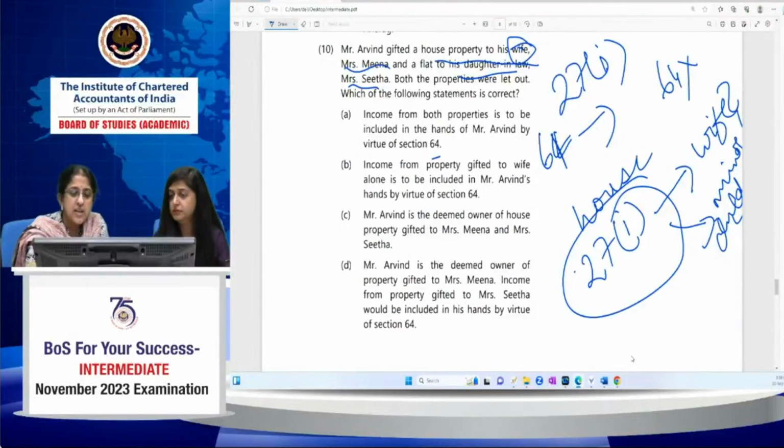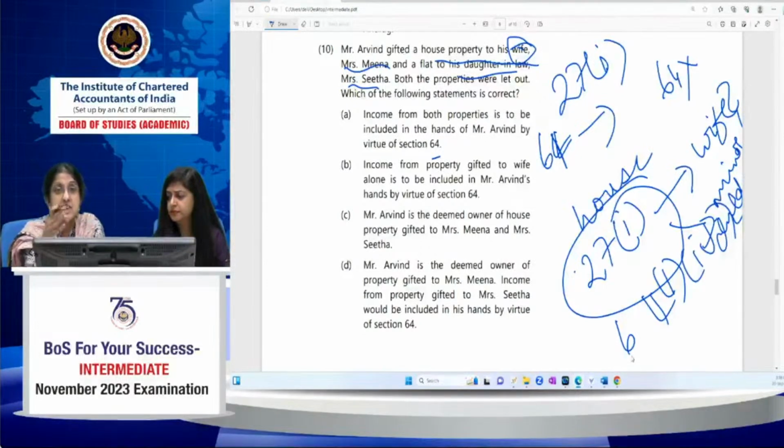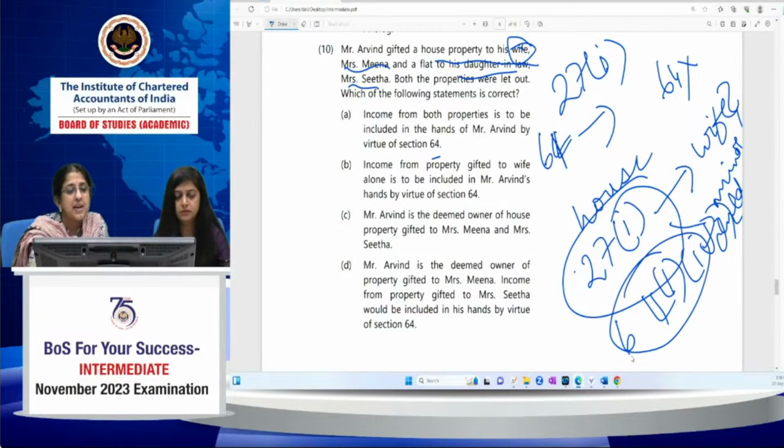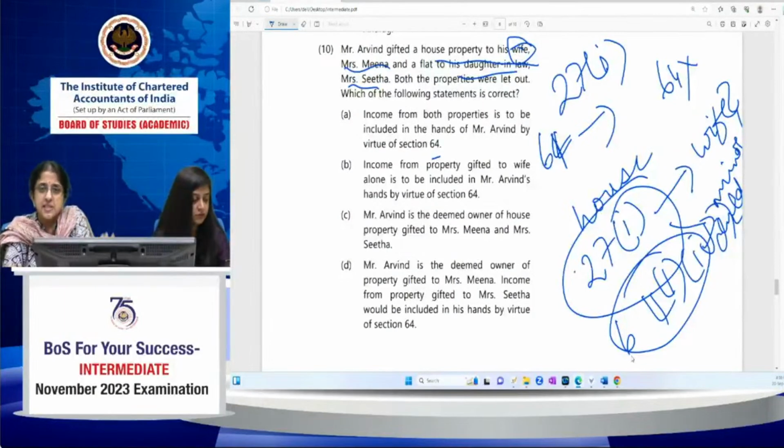In daughter-in-law case, clubbing provisions under 64(1)(4) will apply, whereby income from house property which is transferred to son's wife without adequate consideration will be included in the hands of the transferor. So here daughter-in-law, son's wife, it will be included in the hands of Mr. Arvind by virtue of section 64. 64 will be attracted, clubbing provision. That is, it will be assessed in the hands of Sita at the first instance. Then the income will be included in the income of Arvind by virtue of clubbing provisions under section 64.